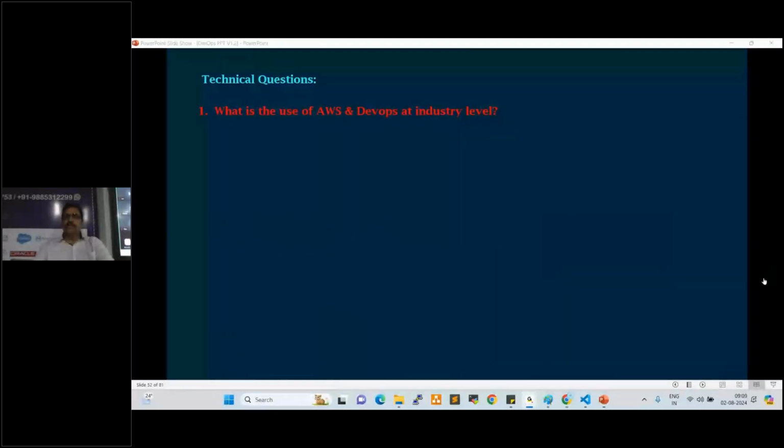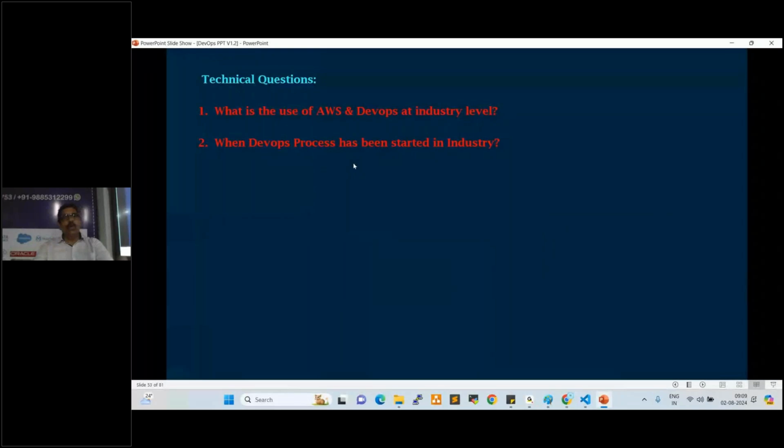Next question, the second question: when did the DevOps process start in industry? It started in 2008. It is not a new process. It is a very old process, right? So in 2008, when the DevOps process started, by that time we used to use very old tools like Puppet. Puppet is a Microsoft tool. By using Puppet, we used to perform the automation activities, right?